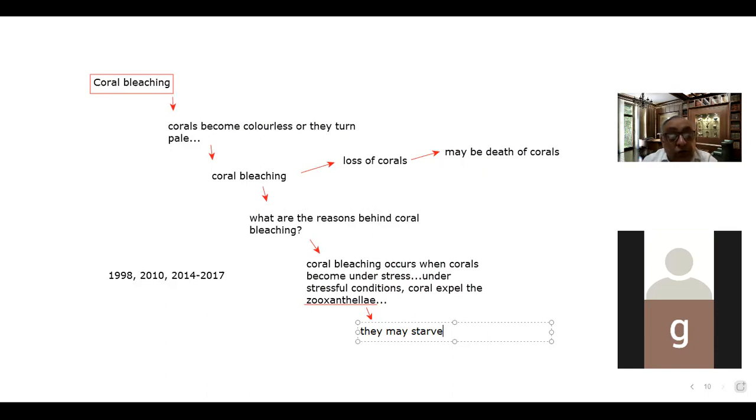I have told you that when corals become under stress, they expel the zooxanthellae from their skeletons, the algae which makes food for them. Then the condition of starvation starts. They may lack food, they may lack oxygen, and that leads to the loss of the corals. Please note that.